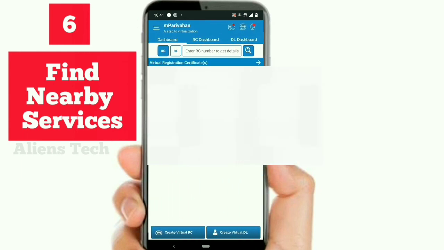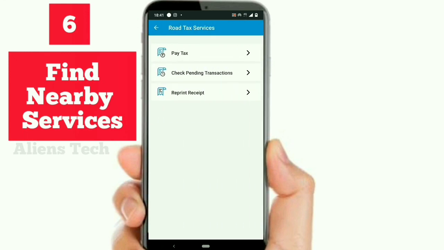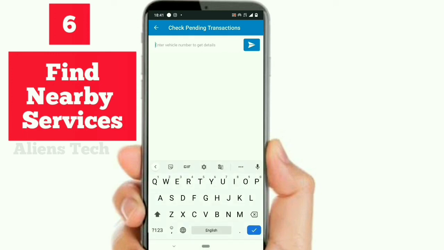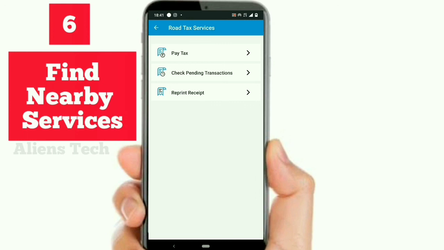And additionally, we have more features in the mParivahan app. Here you can see, finally you can pay the tax. Even you can pay the tax, or if you have any pending transaction against your vehicle number, you can also pay it through this app. You don't need to go to the relevant center to pay that pending transaction. So this can also be paid using this app.